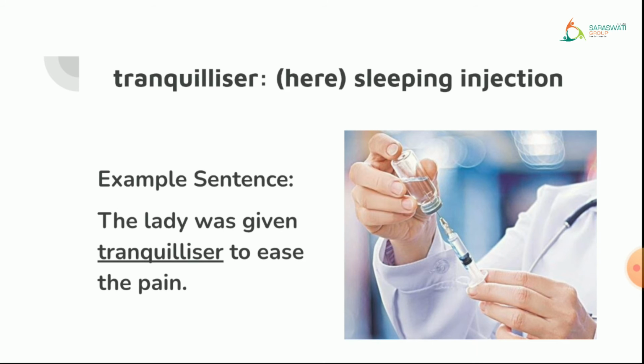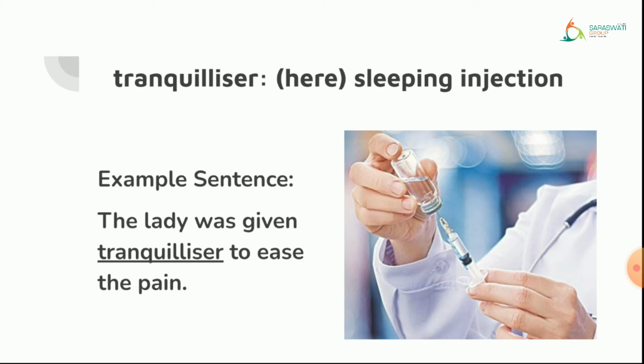The next word is tranquilizer. Tranquilizer means sleeping injection. When that person gets that injection, that person feels sleepy. There is a medicine in the injection filled for making somebody sleep, so that is known as a sleeping injection.